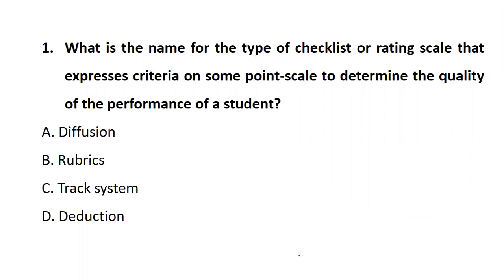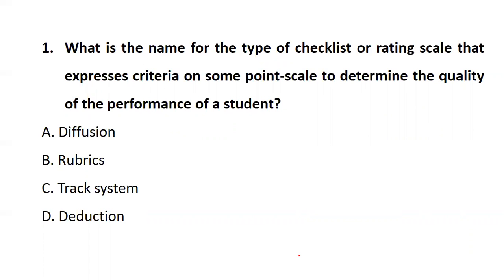So the question is, what is the name for the type of checklist or rating scale which is used to express the quality of performance of a student? So in order to determine the quality of the performance of a student, what is the rating scale or checklist known as? Whether it is known as diffusion, whether it is known as rubrics, whether it is known as track system, or whether it is known as deduction.